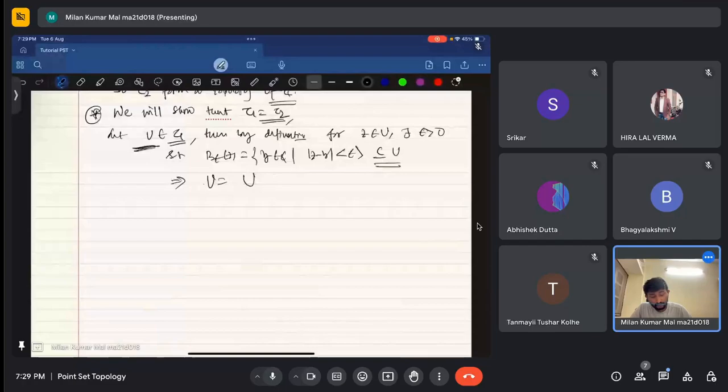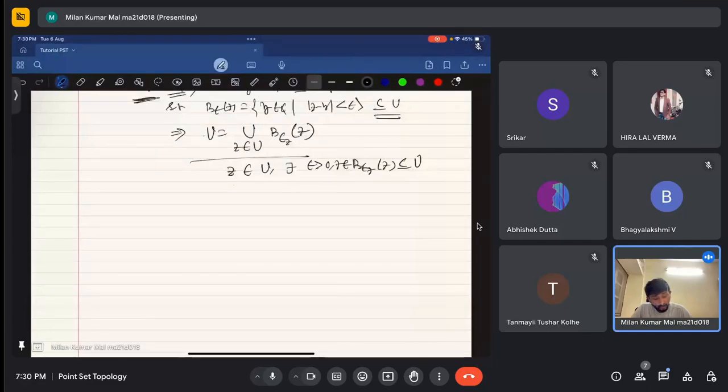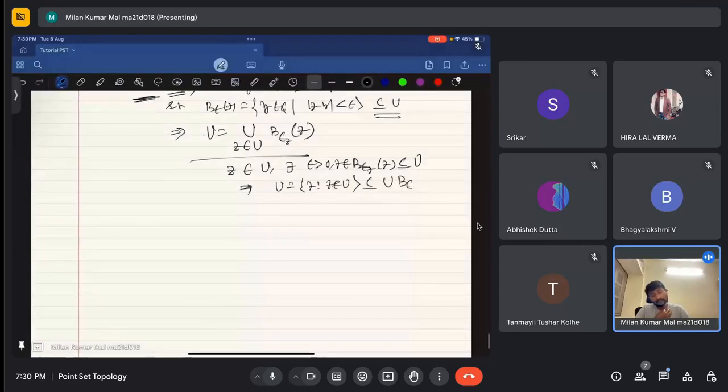Note, for every z belonging to U, there exists an epsilon greater than 0 such that B epsilon of z is a subset of U, and z belongs to it. So U is contained in the union of B epsilon of z, for z coming from U, and that is also a subset of U. So from here we can say that U is equal to the union over z belonging to U of B epsilon of z.